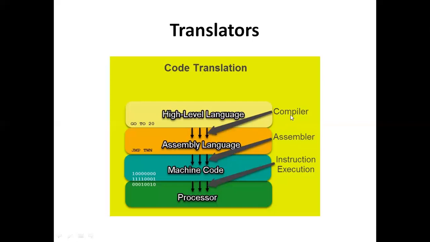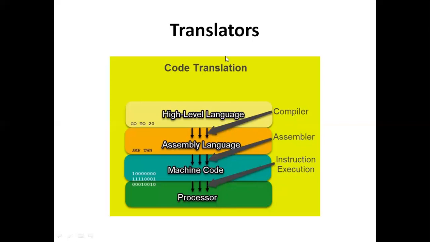What are the things we need to remember? Compilers, assemblers, and this one we are going to call an interpreter. The people are going to call it executing the machine code instructions on the computer, meaning interpreting the code on the system. We are going to call it an interpreter.